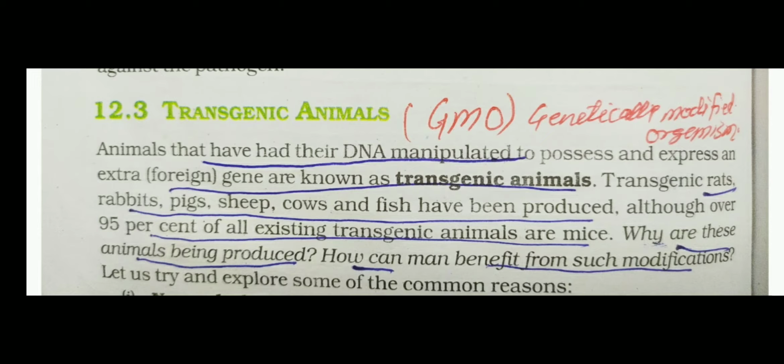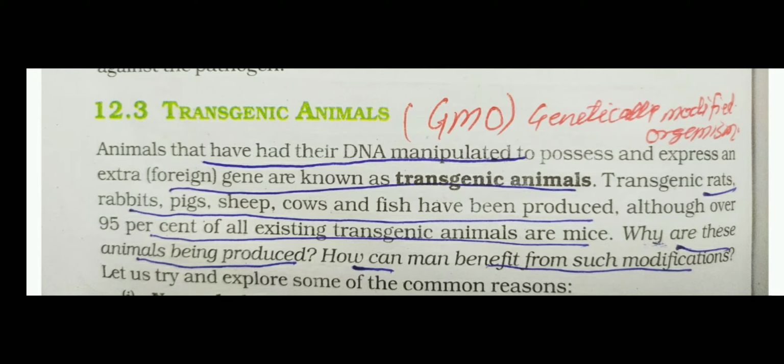Many transgenic animals are produced by manipulation of their DNA, and about 95% of all transgenic organisms are mice. Now you will understand why we are producing such transgenic animals, and how transgenic animals are beneficial for human beings. How can man benefit from these transgenic animals?